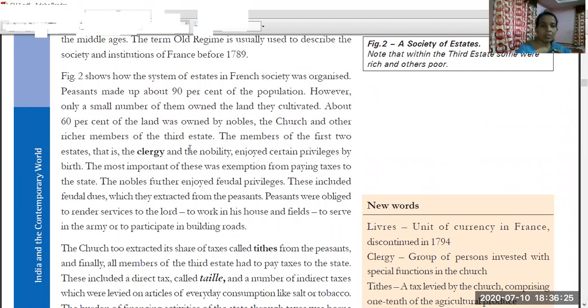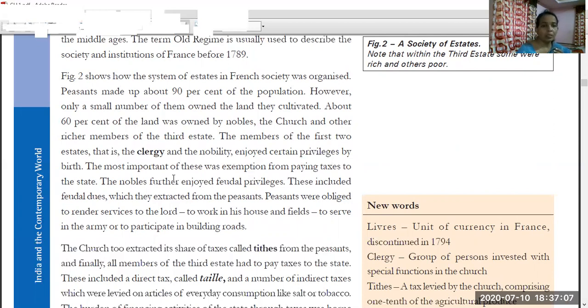The members of the first two estates, the first being the clergy and the second the nobility, enjoyed certain privileges. What are privileges? Privileges means special political rights. These people were enjoying special political rights which were not given to all. Very few people were enjoying these privileges. The privileges were by birth, because they were born in the first or the second estate. That is why they were getting these privileges. There was no merit for it.